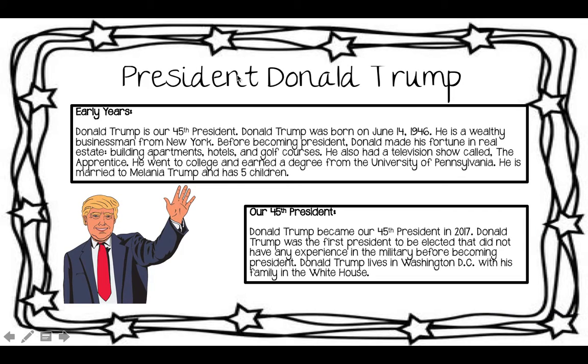Now let's look at President Donald Trump. The early years. Donald Trump is our 45th president. Donald Trump was born on June 14, 1946. He is a wealthy businessman from New York. Before becoming president, Donald made his fortune in real estate, building apartments, hotels, and golf courses. He also had a television show called The Apprentice. He went to college and earned a degree from the University of Pennsylvania. He is married to Melania Trump and has 5 children.